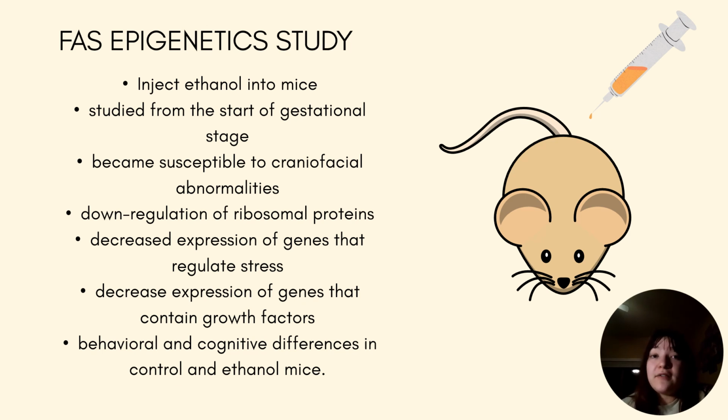So, in another study, I found that ethanol was injected into mice. They found that the mice had many differences once injected, but I believe that the most important part is that they had a decreased expression of genes that regulate stress and had some other genes that were being methylated as well. This just enhances the idea that individuals with FAS need a supportive community because they will have a harder time regulating stress and their emotions. The mice injected with ethanol also had behavioral change from average mice.